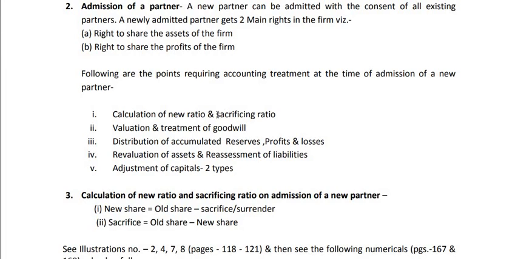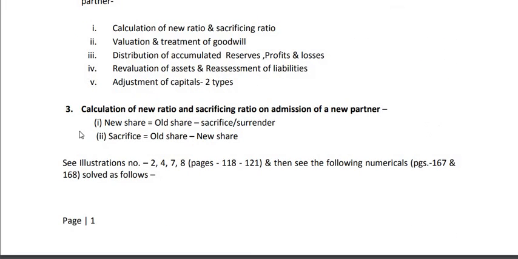So these 5 points are done. These 5 treatments, accounting treatments, are done when a new partner is admitted. Now I am starting one by one these 5 points, 1, 2, 3, 4, 5. 5 will not be discussed because this is not in the syllabus. Number 1, calculation of new profit sharing ratio and sacrificing ratio. Now, calculation of new ratio and sacrificing ratio on admission of a new partner.